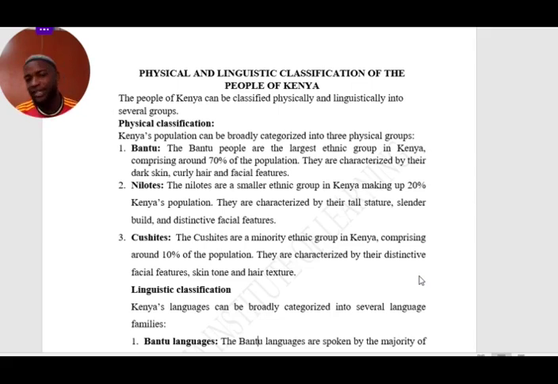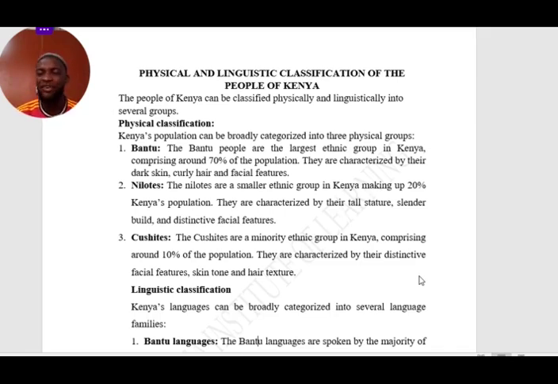We have the Kushites. The Kushites make the third physical classification. The Kushites are the minority ethnic group in Kenya, comprising 10% of the population.